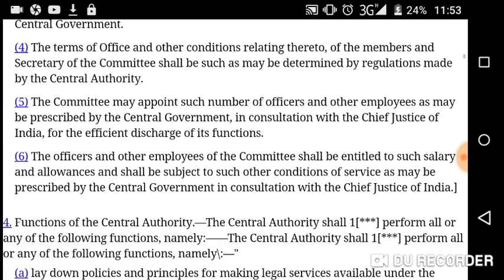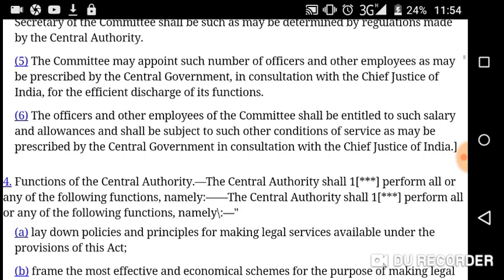Then comes subsection 4. The term of office and other conditions relating thereto of the members and secretary of the committee. Members as well as what? Secretary of the committee shall be as may be determined by the regulations made by the central authority. The central authority, which means National Legal Service Authority, shall make certain regulations for the terms and other conditions of the office.